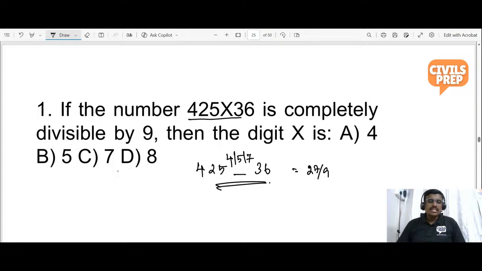So the answer, what is the digit x? Answer option C. Very good. Sum of all digits is divisible by 9. Exactly. Very good. Keep it up.